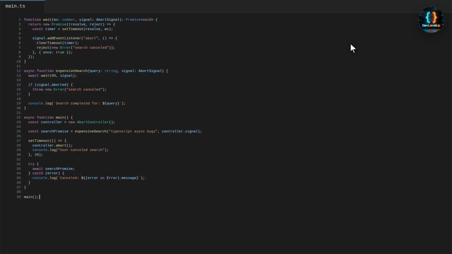The best practice is to pass the abort signal through the whole async call chain. Check it before expensive work, listen for it during waits or requests, and stop promptly. Cancellation only works when every layer cooperates. For practice, add a fake ranking step after the search wait. Pass the same signal into that step too, and make sure cancellation prevents both search and ranking output.